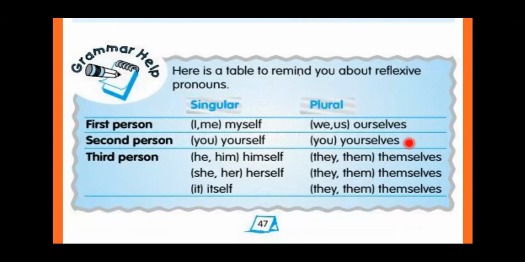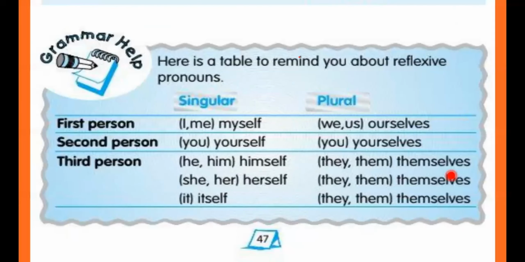Plural: you, yourselves. Third person: he, him, himself. Plural: they, them, themselves. She, her, herself. They, them, themselves. It, itself. They, them, themselves. Yes, so all of you have understood, right?